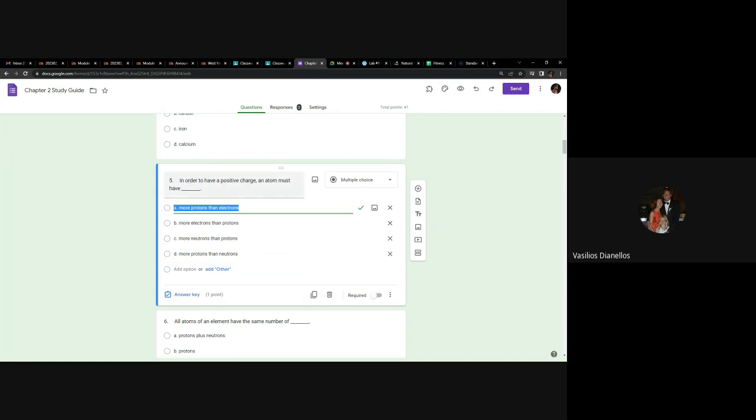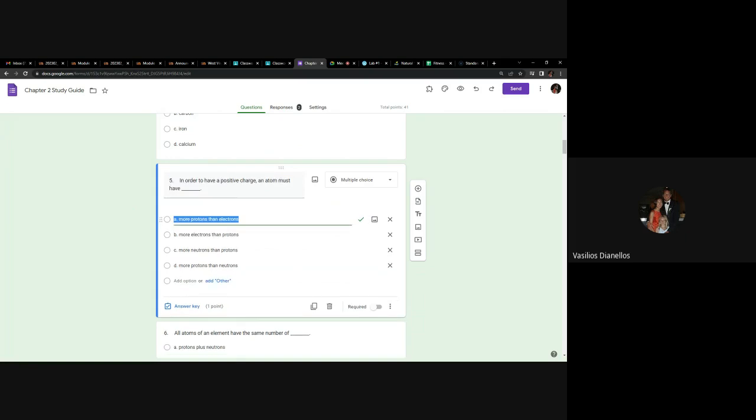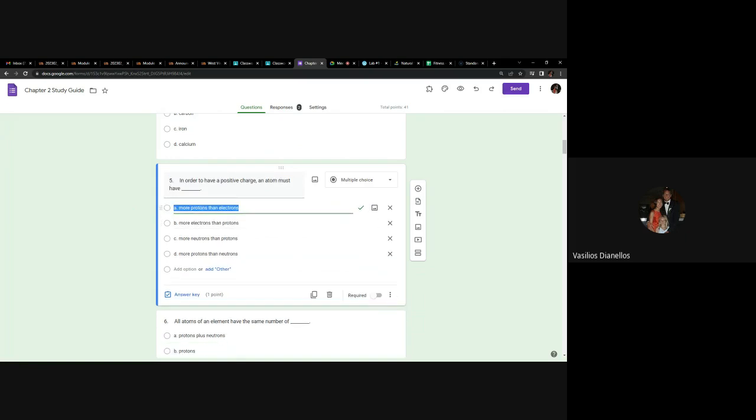Also, the question, if I put it on the exam, might not say positive charge. It might ask you about a negative charge, or it might ask you about a neutral charge. So just remember, if it has more protons than electrons, it's positive. If it has more electrons than protons, it's negative. If they're equal, then it's neutral. Any questions about number 5?